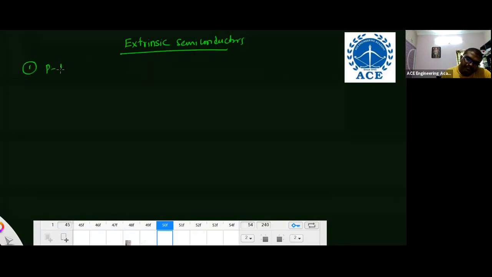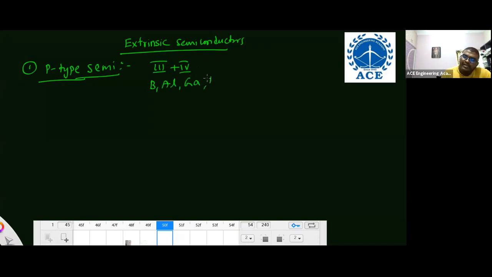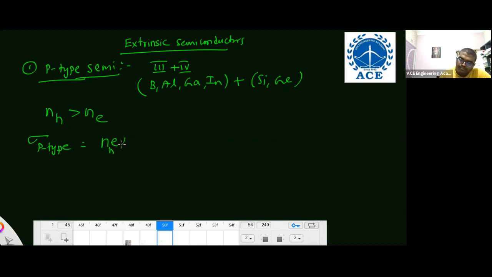This is the intrinsic semiconductor. Next, extrinsic semiconductors are of two types. One is P-type. P-type extrinsic semiconductor examples: a third group element plus a fourth group element, like boron, aluminum, gallium, indium, plus silicon and germanium. Any combination you can take. P-type means the number of holes is greater than the number of electrons. So sigma P-type is equal to NH into e into mu H, where NH is the number of holes and mu H is the mobility of holes.